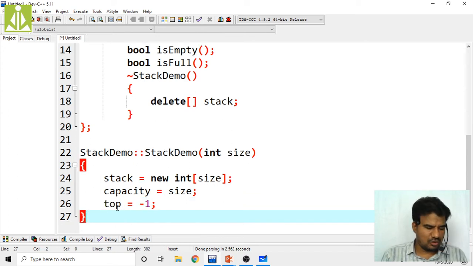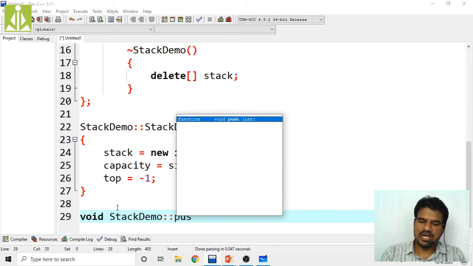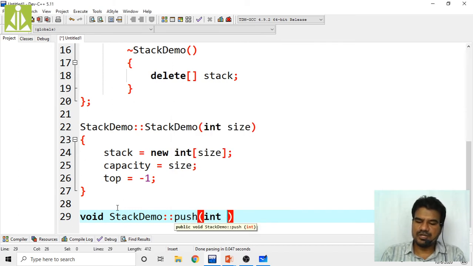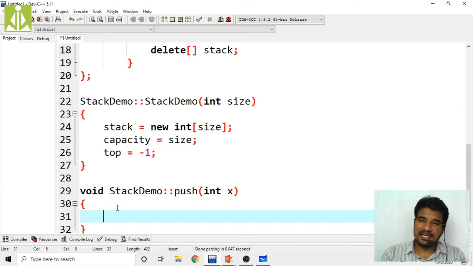Now, in order to do the push, it is not going to return anything, and my class name is stack demo. Perform the scope resolution on the push function, and this push function is going to push an integer type of element. Basically, I'm telling you, from now on we will get hundreds of lines of code, so every single instruction you have to follow. Next, we are pushing the element into the stack. Generally, whenever we push an element into the stack, we have to increment the top value and push that element.